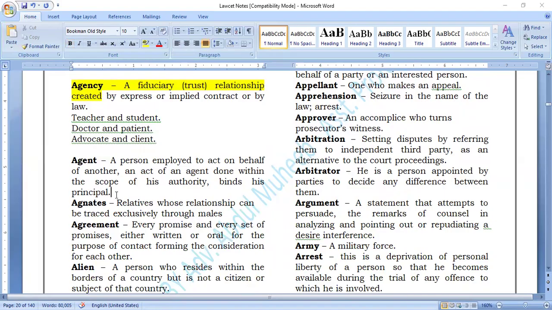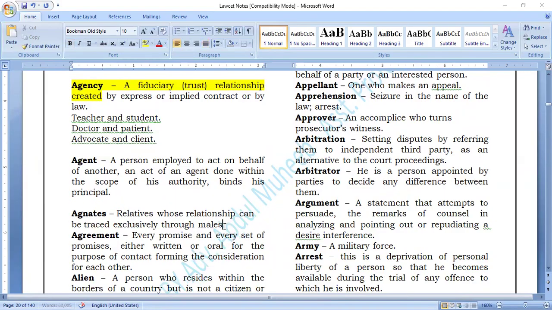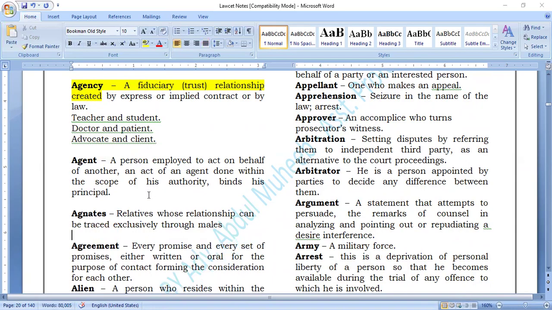So agency. Now, who is an agent? A person employed to act on behalf of another. For example, you did not come to take the material. Who took the material on behalf of you? Some agent or some representative. Someone who will represent you to act on behalf of you is called an agent.